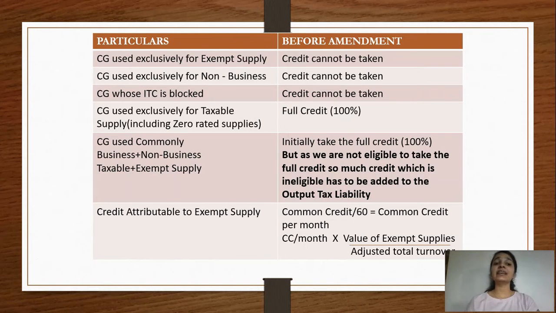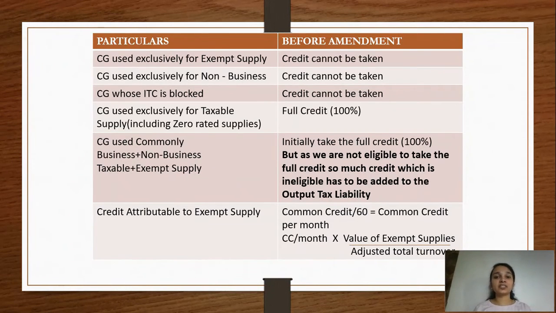And then it could be a situation wherein the capital good is such that the ITC is blocked. Section 17 subsection 5 talks about blocked credits, and if this particular thing falls under the criteria wherein the credit has been blocked, then we are not eligible to avail the ITC.